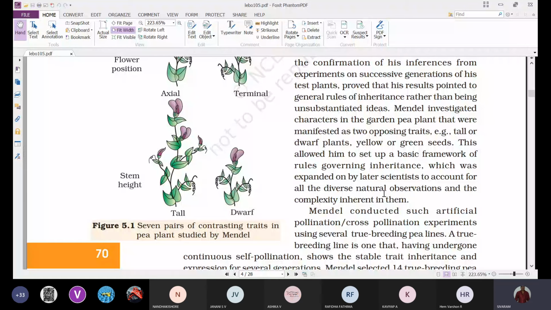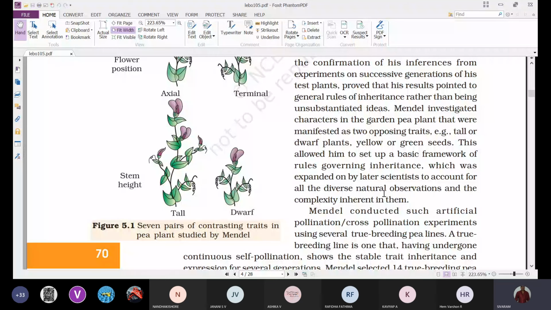But later, other scientists understood the complexity of that concept. Whatever observations were obtained from the garden pea plant were later applied to other characteristics of other organisms, and they found similar inheritance patterns. And finally, they proposed Mendel's laws of inheritance.